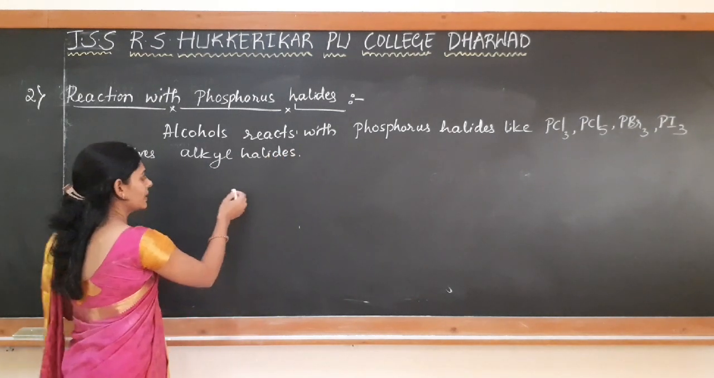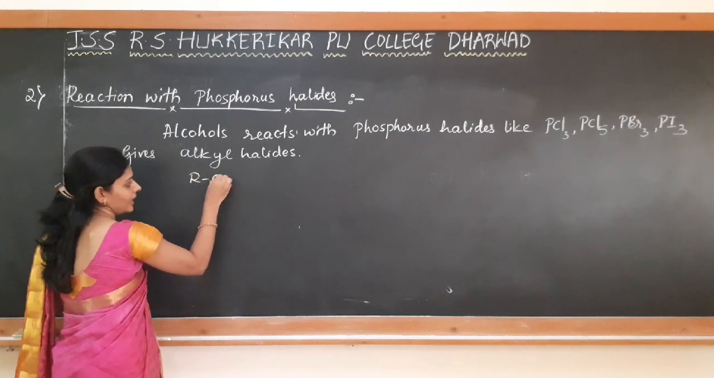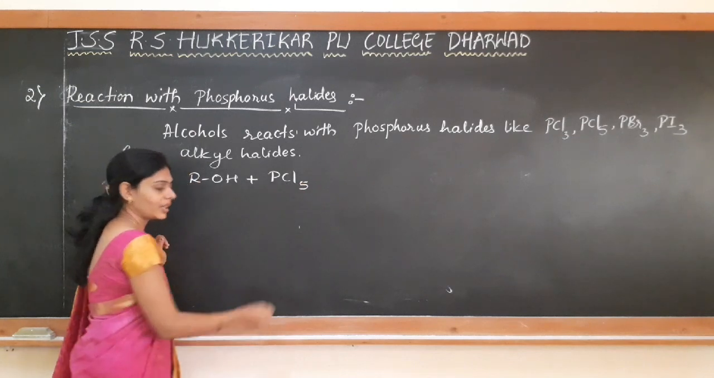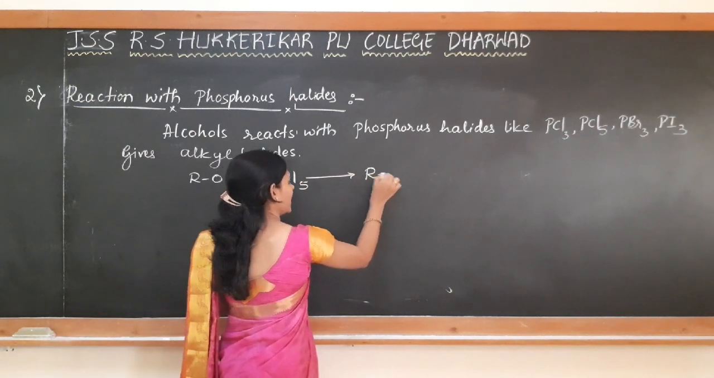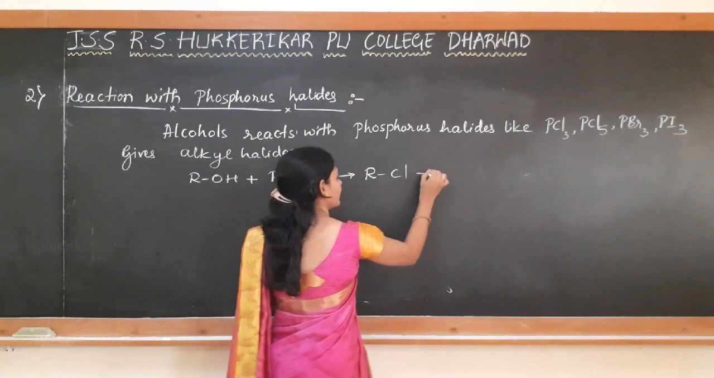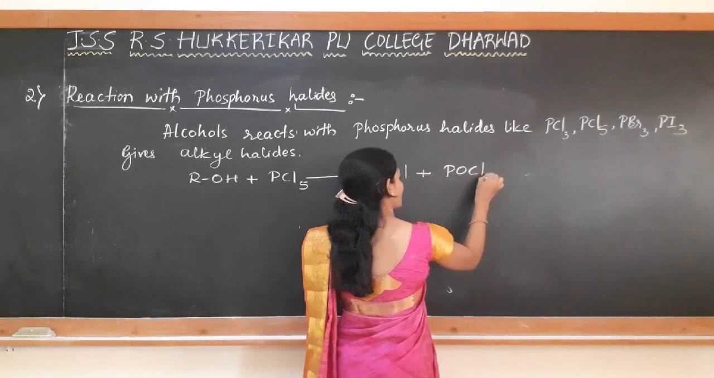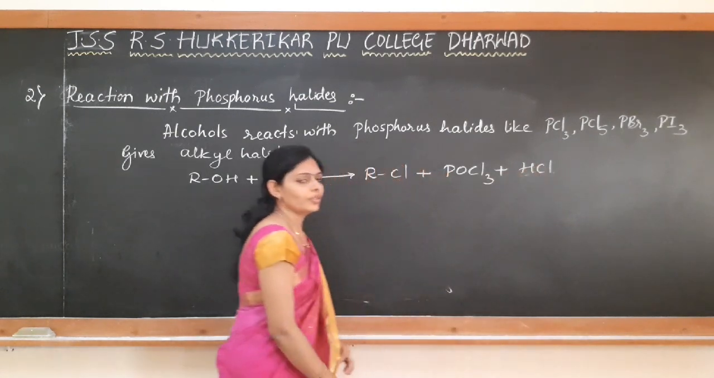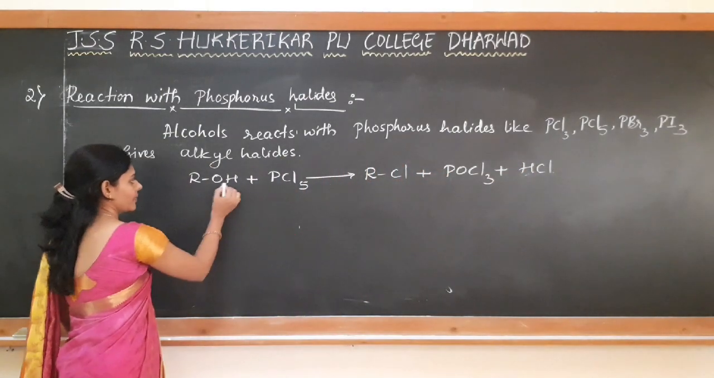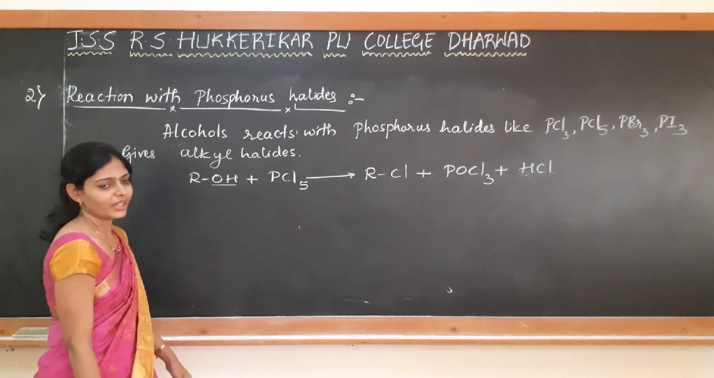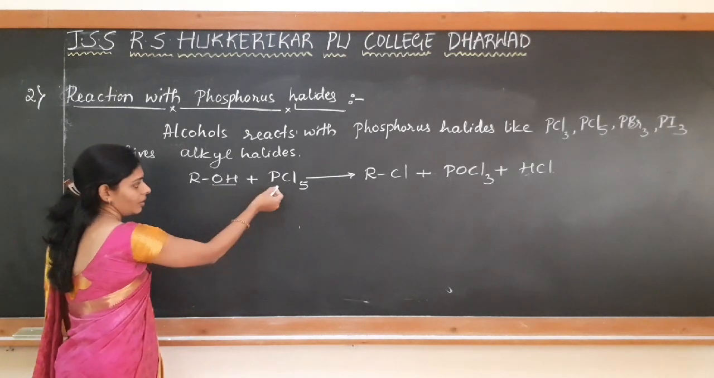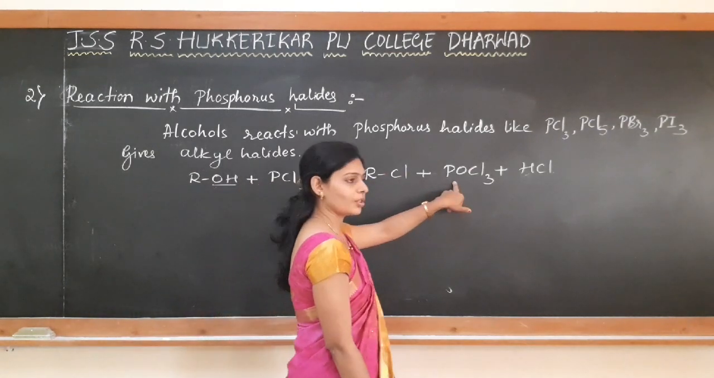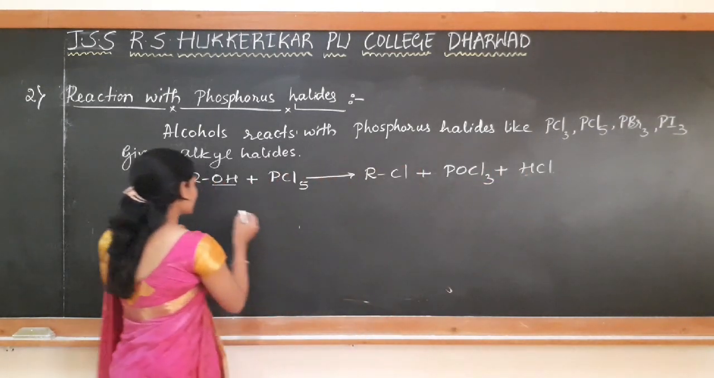See here, if I consider an alcohol ROH, when it is treated with phosphorus pentachloride, there is a formation of alkyl chloride and phosphorus oxychloride, and HCl will be the byproduct. So like this the reaction takes place. One OH is replaced by one Cl. So alcohol on reaction with phosphorus pentachloride gives alkyl chloride, phosphorus oxychloride and HCl.